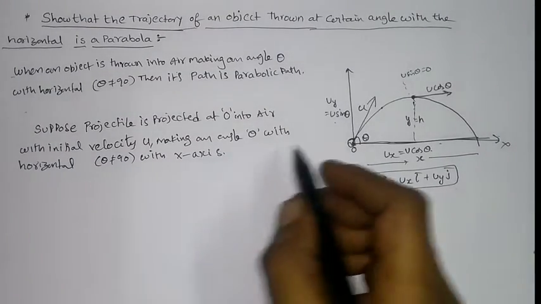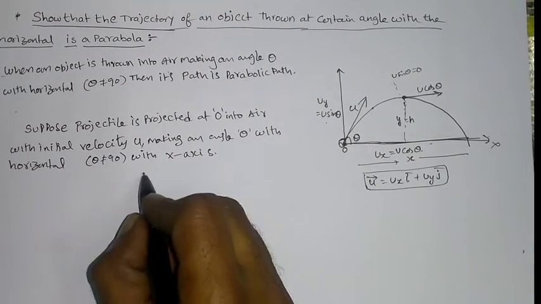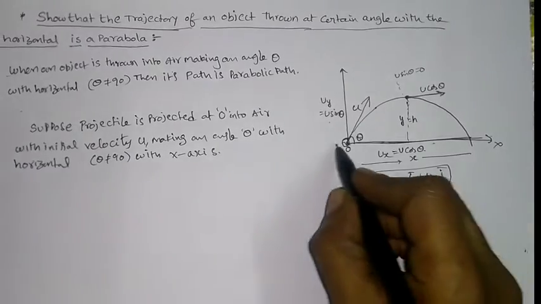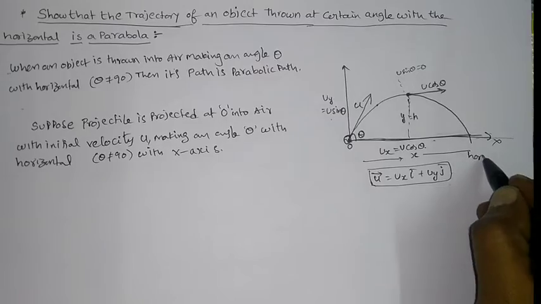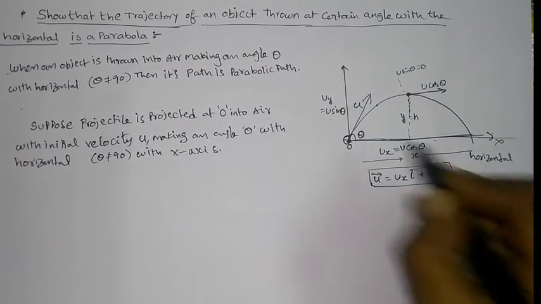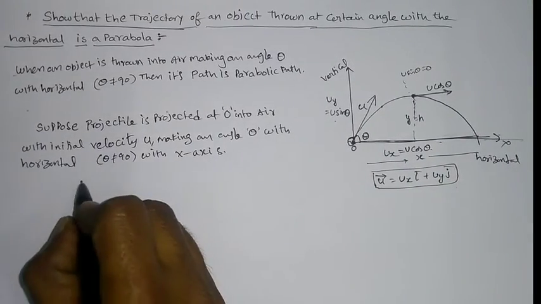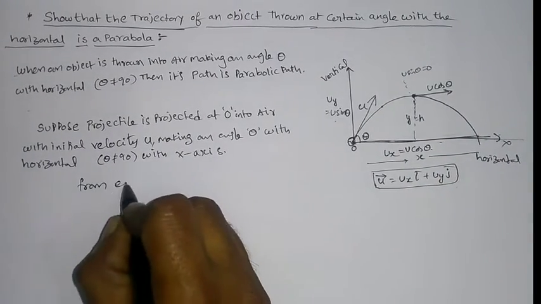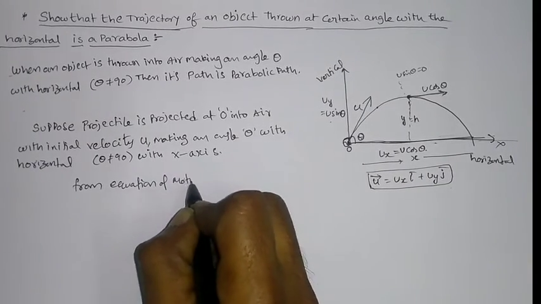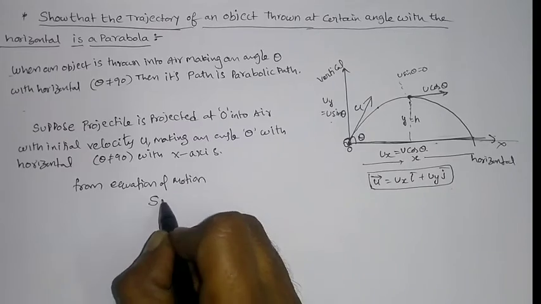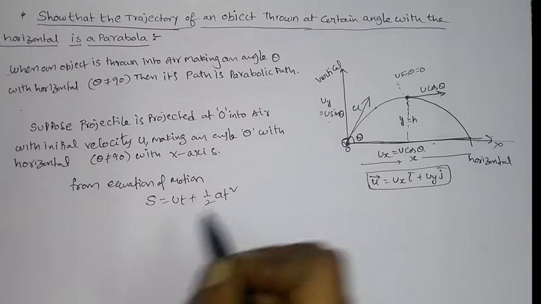Now here we can directly go to this. We can use the equation of motion here. This is the horizontal, this is the vertical. So you can use from equation of motion, as you know, s is equal to ut plus half at square.